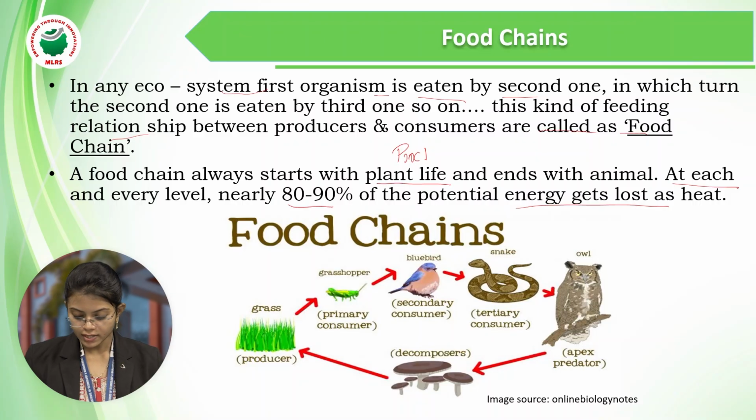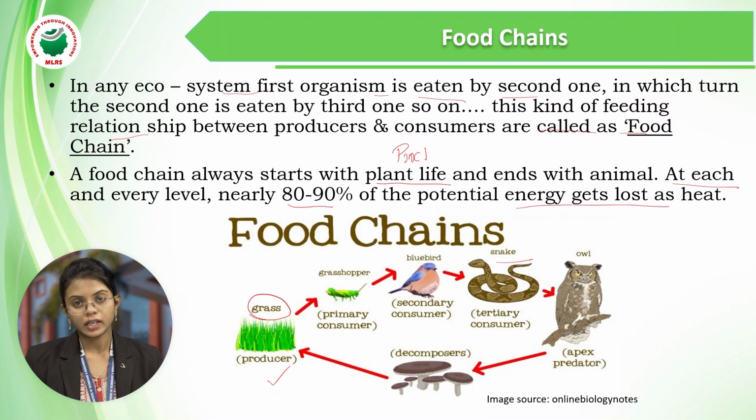So we can see one example of a food chain. As I said, it starts with plant life. Here grass is a producer, which is eaten by a grasshopper, a primary consumer, which is eaten by a bird, a secondary consumer, and this bird is eaten by a snake, a tertiary consumer.